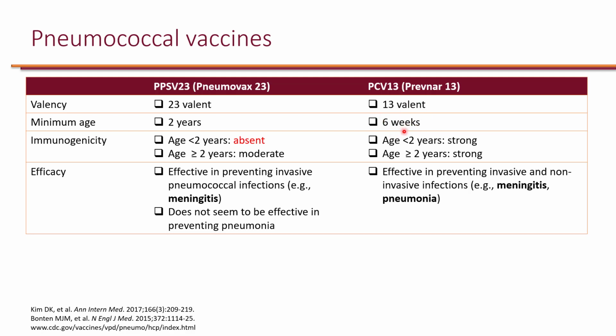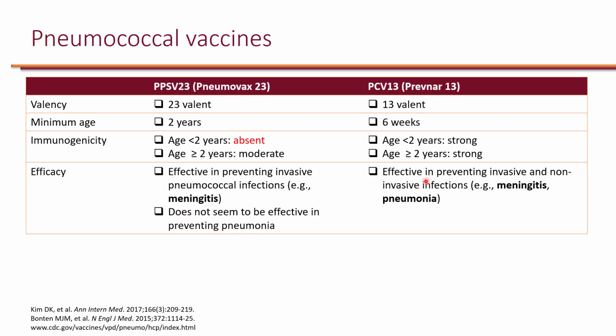So let's compare the efficacy. The pneumococcal polysaccharide vaccine is essentially effective in preventing invasive pneumococcal infection. When we say invasive, think of meningitis, so essentially infection in the brain. And unfortunately, it does not seem to be effective in preventing pneumonia. None of the studies that evaluated polysaccharide have shown efficacy for preventing pneumonia.